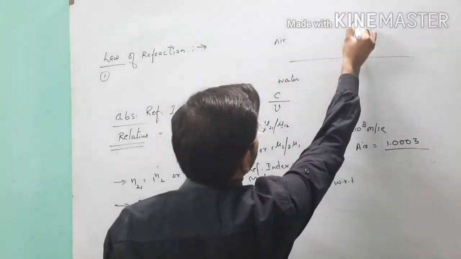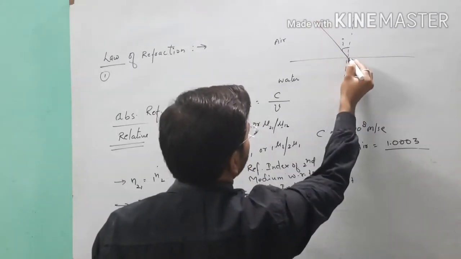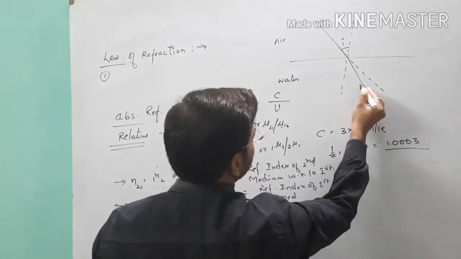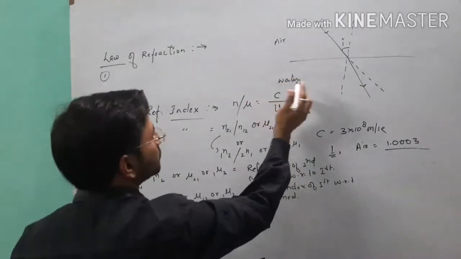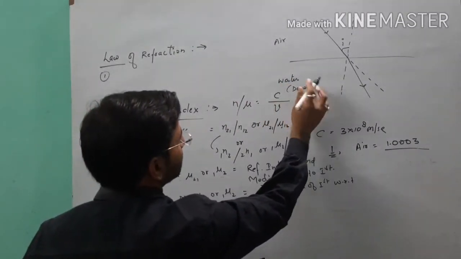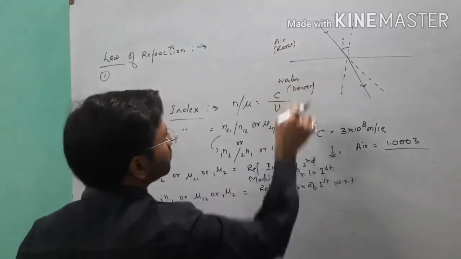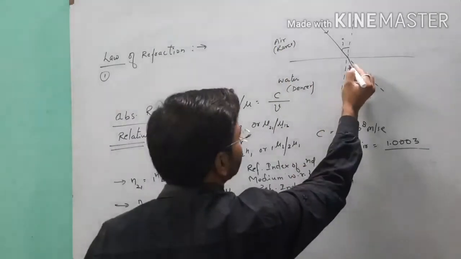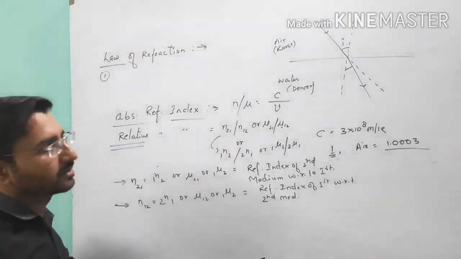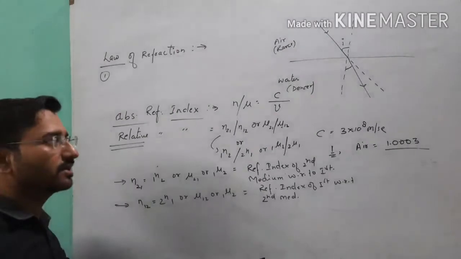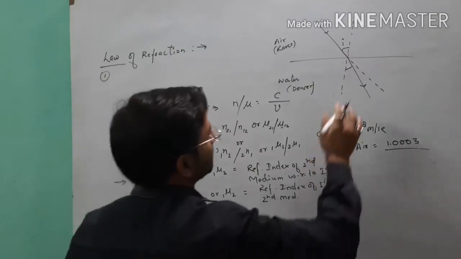as we have done here, it is a normal with respect to which we will measure the angle of incidence and angle of refraction. So when the light goes from one medium to another, water is the denser medium and air is the rarer medium. So when the light goes from rarer to denser, it bends toward the normal. You have discussed these things in your class 10th standard, and this is basic, that's why I am leaving it.